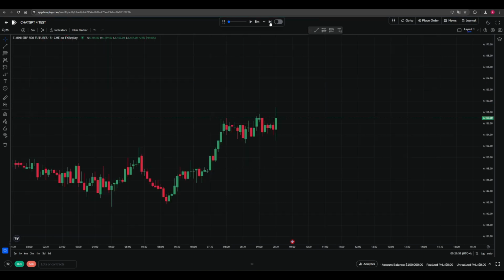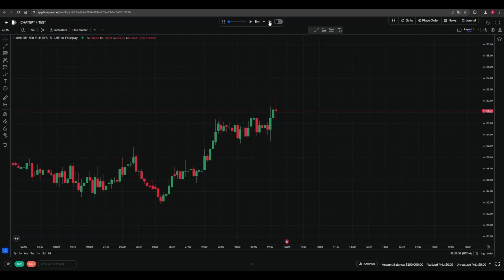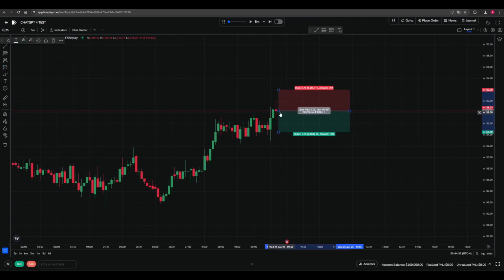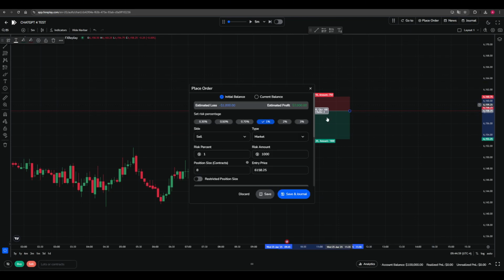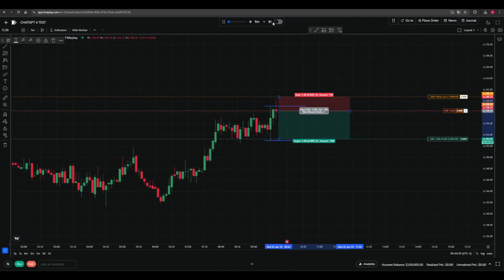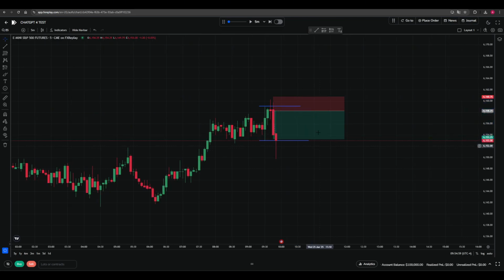Go to the next day. This candle, we haven't broken out yet. We broke out there. Now we go short because we broke the high. I can just draw it if it's easier to understand. We broke this high with this candle. 2 ticks above this candle that broke it out of the range. And we do a 2x like this. Place the order. Oh, I need to mark it properly. Like this. Save. And we go forward. And we had a winner here.